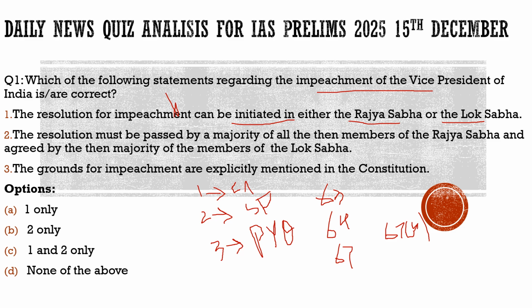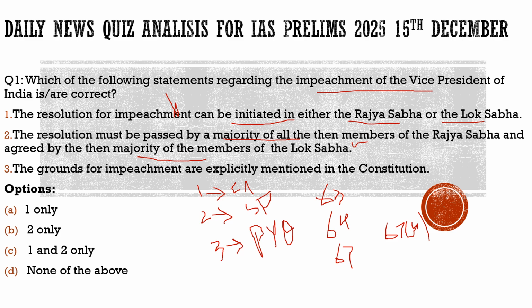Statement 2: the resolution must be passed by a majority of all the then members of the Rajya Sabha and agreed by the then majority of the members of the Lok Sabha. 100% correct, nothing wrong with this statement. Once the resolution is accepted, it should be passed by the majority of the members of the Rajya Sabha, then it should be agreed by the majority of the members of the Lok Sabha. Who will accept this motion? It is the deputy chairperson who would accept the motion for his removal.